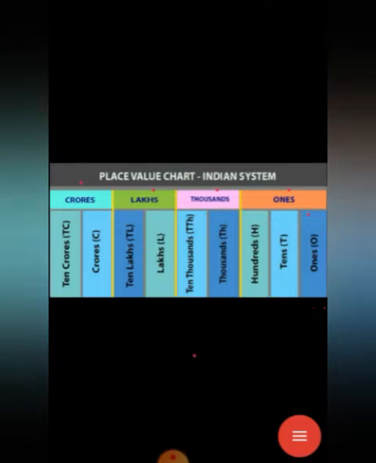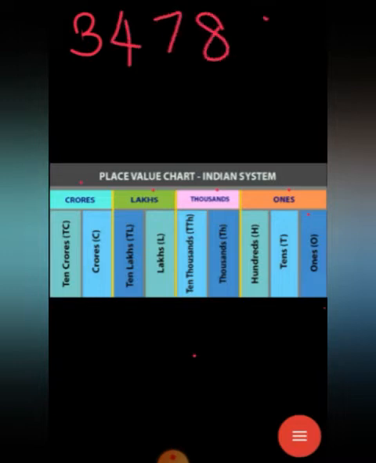Again, one more example I will show you: 3, 4, 7, 8, 9, 5. Can you read this number? How to read this number? First you listen. First you count from this side. So this is ones, tens, 100. After 100 you put 1 comma.